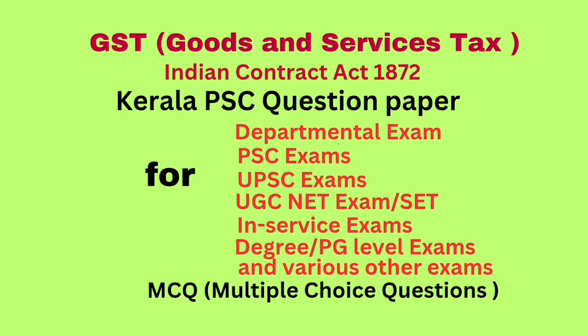Question number 35. Input tax cannot be availed when payment is made in pursuance of any order where any demand has been confirmed on account of any fraud, willful misstatement, suppression of facts. Answer: all of the above. Question number 36. A notice in the form GSTR 3A shall be issued to a registered person who fails to furnish return.